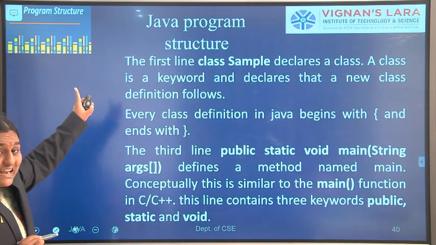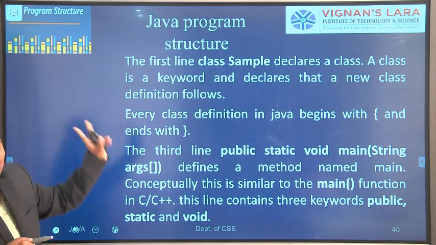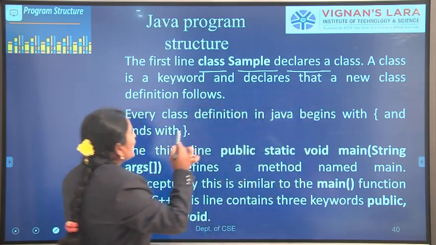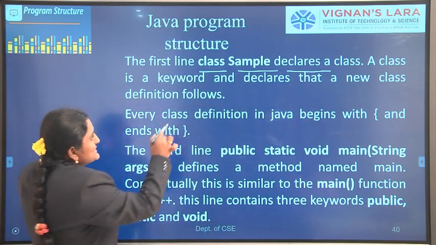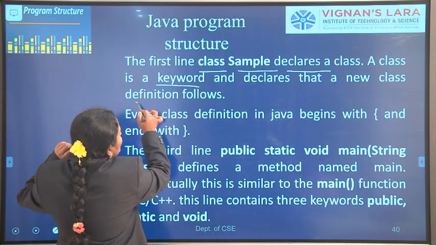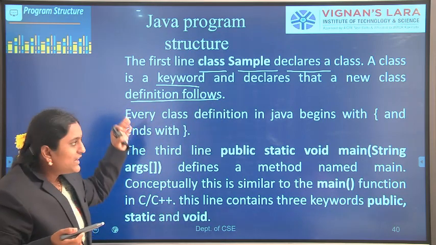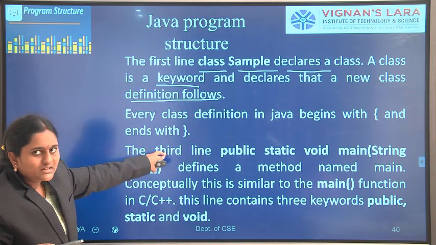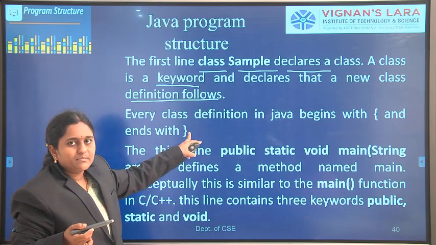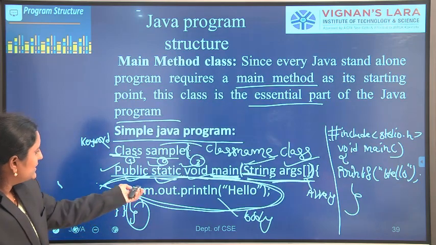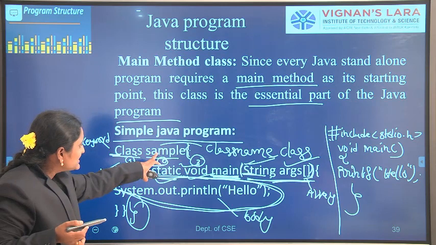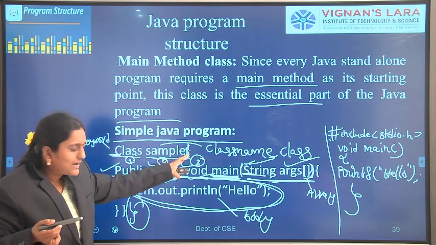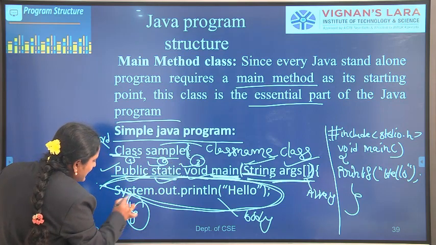The first line, class sample, declares a class. Class is a keyword and declares a new class definition. Every class definition in Java begins with an open brace and ends with a closing brace. The class definition starts with the class keyword followed by the class name. After the class definition, we open the curly brace, and at the end of the program, we close the curly brace.